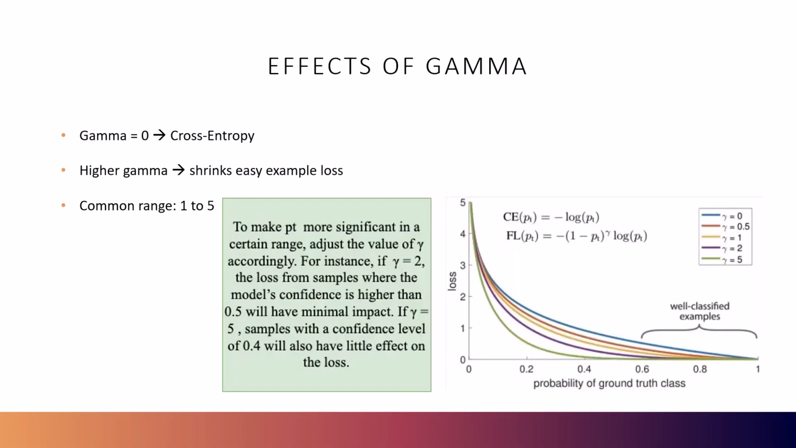So these are some of the effects of gamma. What this graph shows exactly is how focal loss behaves differently than standard cross entropy.